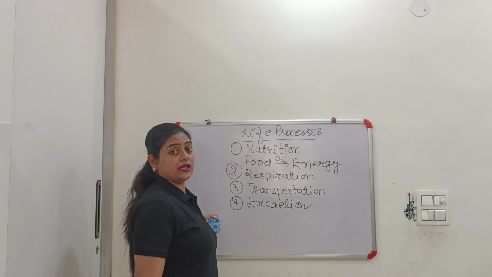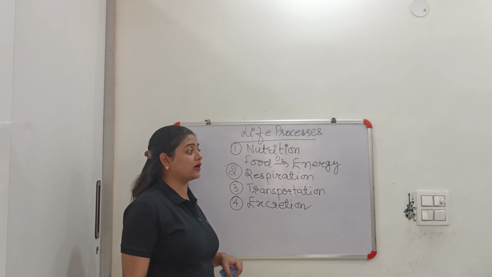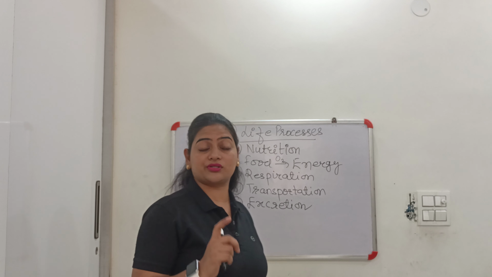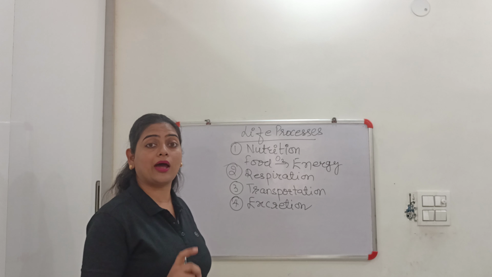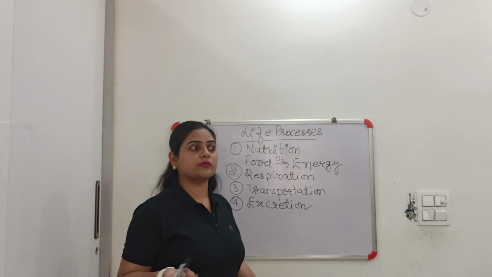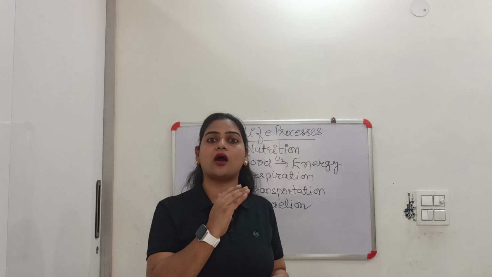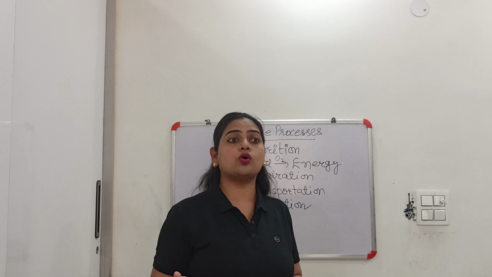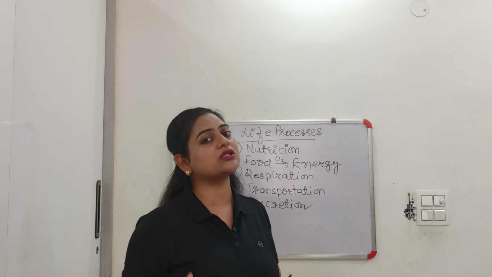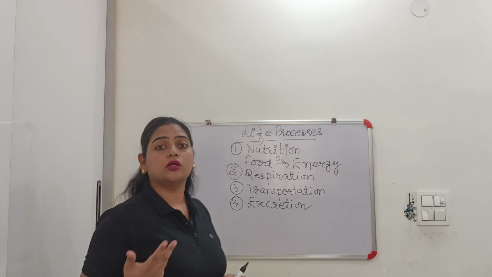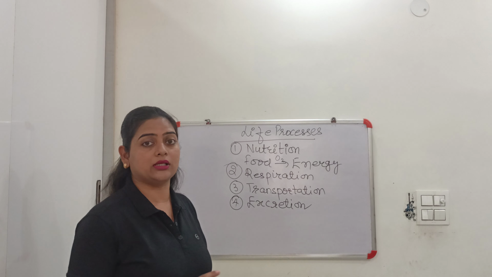These four are very important life processes, but another most important life process is control and coordination. See, whatever is happening in our body or whatever is happening outside our body in the environment, we receive a lot of stimulus from the outside, and accordingly our body reacts, because we respond accordingly.